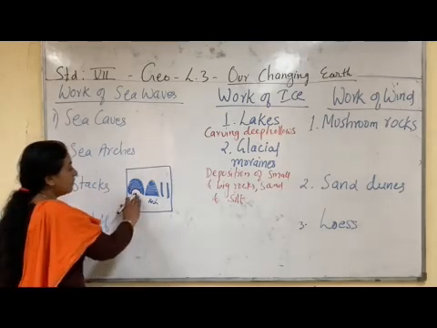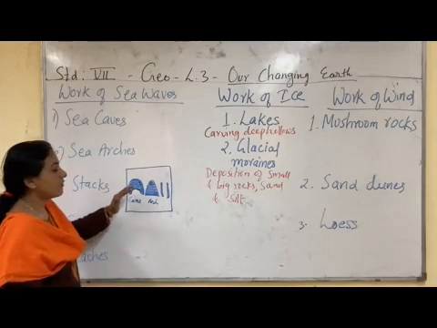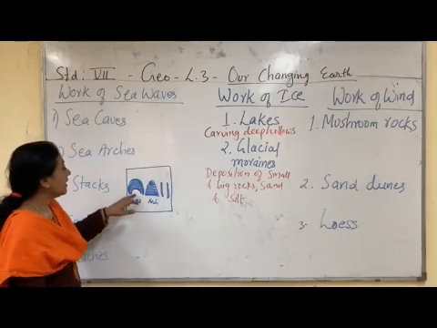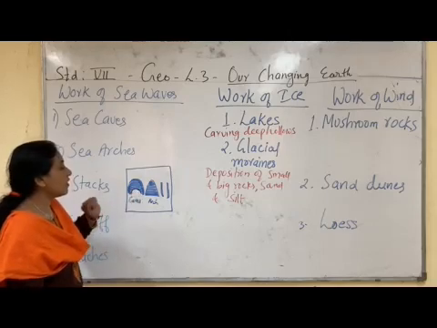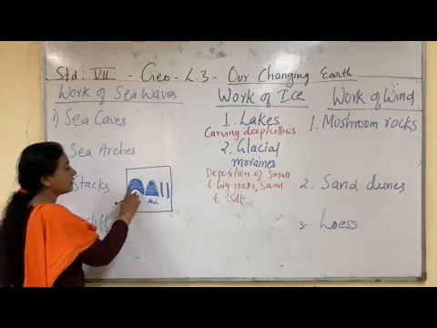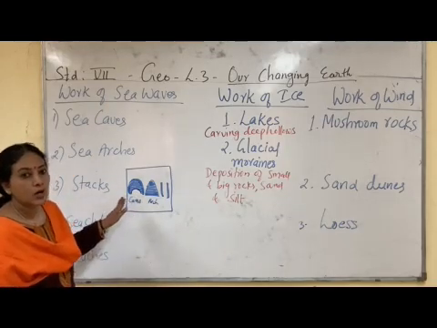This rock feature, formed due to the waves continuously eroding the lower portion of the rock, is called a sea cave, because a cave-like structure is formed inside the rock.